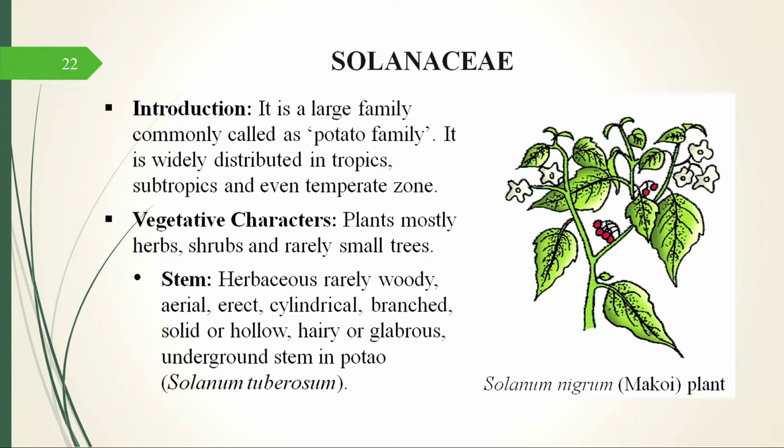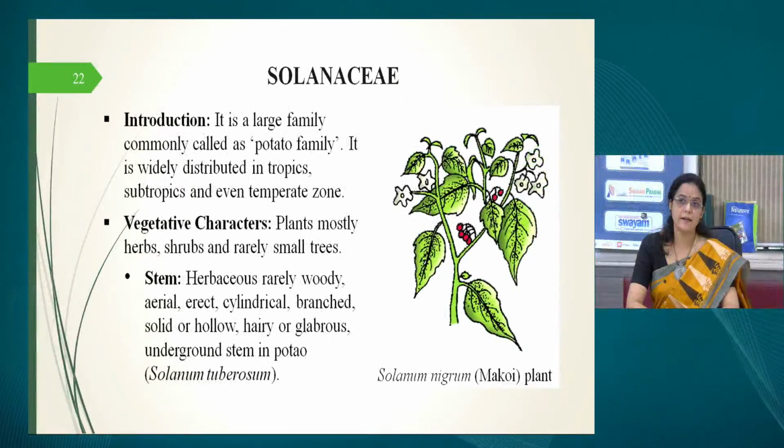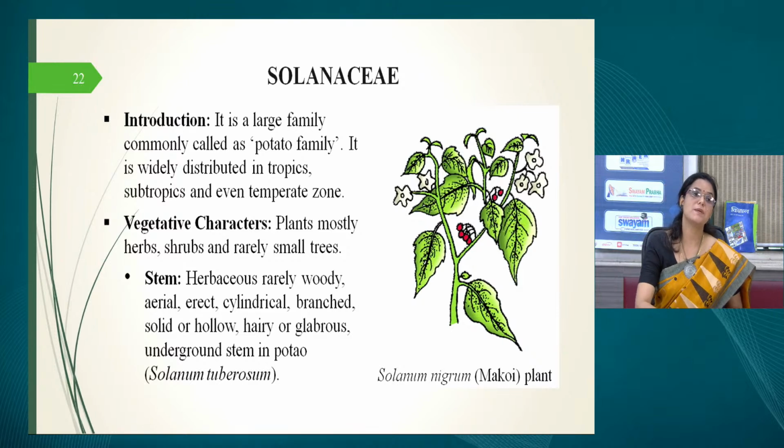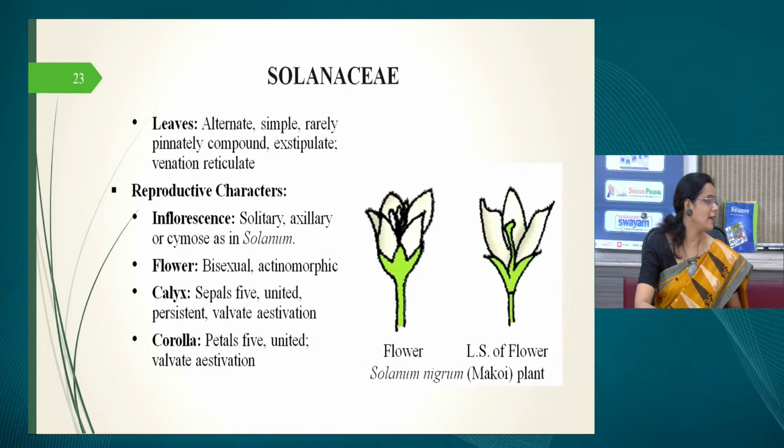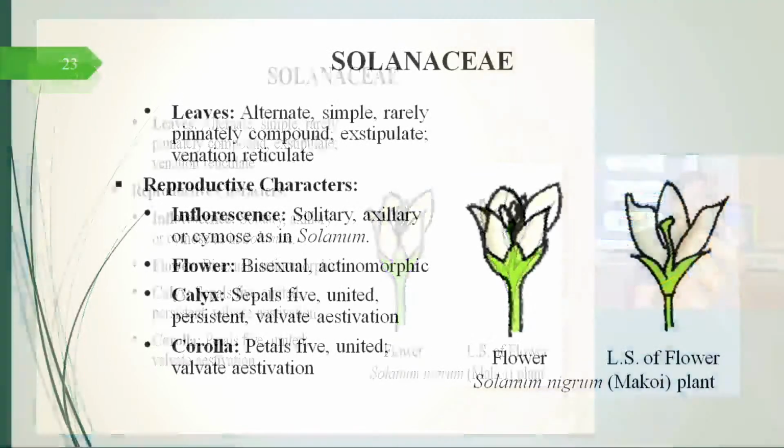Then the stem is herbaceous. Sometimes it is woody, then it is aerial, erect, cylindrical, and also it is solid, it can be hollow. All these terms we have already done. So the underground stem is also very important. Like I have told you, what we eat in potato is a stem, an underground stem. But potato is a member of Solanaceae. If you open the flowers of potato, it will have all the characters, and the fruit of potato will be somewhat like the fruit of tomato, but it is not edible. What is edible is the stem.